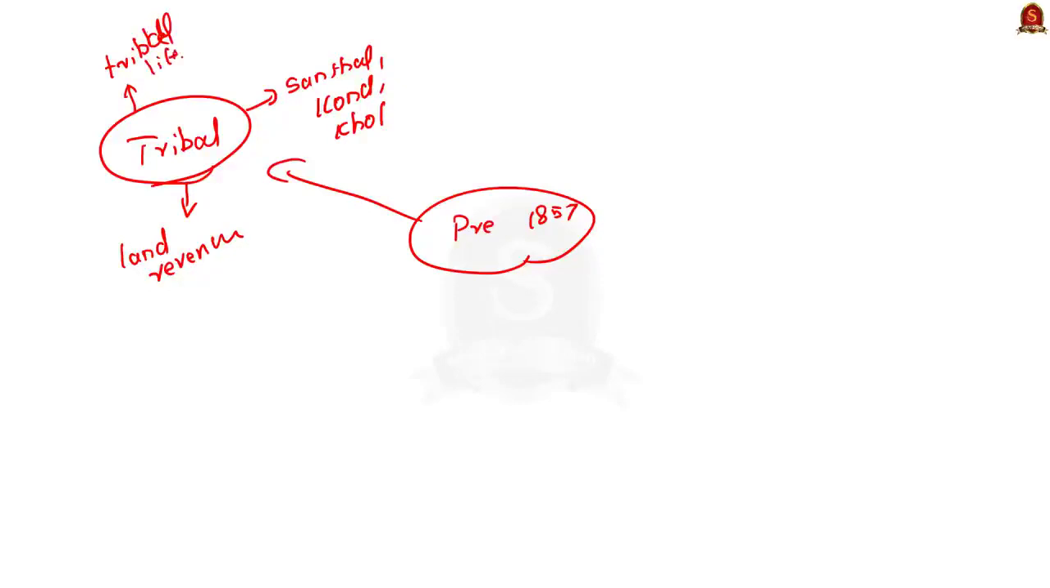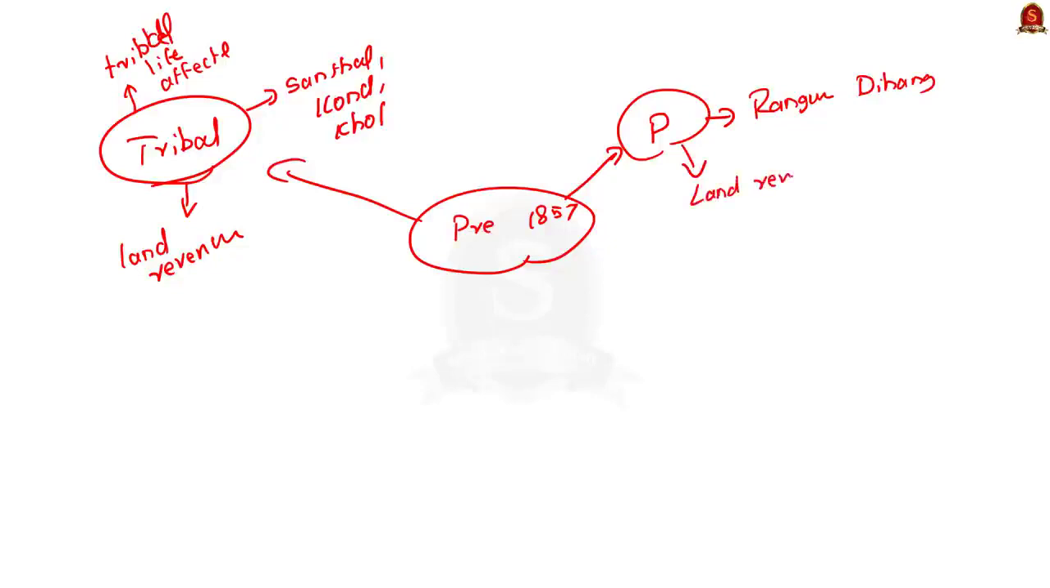Second, let us take the peasant uprisings. Here you can mention Rangpur Dhing, Pagalpanthi revolt and the Narkelberia uprising of 1831. The peasants were also affected by the changes in land revenue brought by the British. Due to the new changes, the peasants were exploited by the moneylenders and the local landlords. So, they were also dissatisfied with the British.